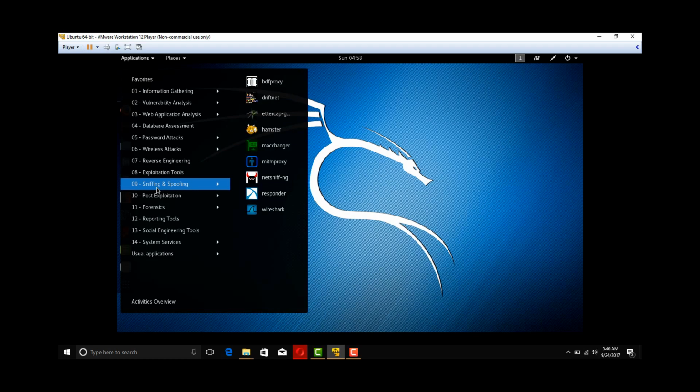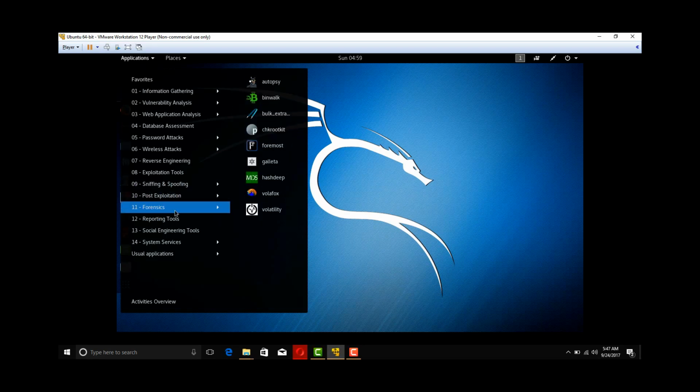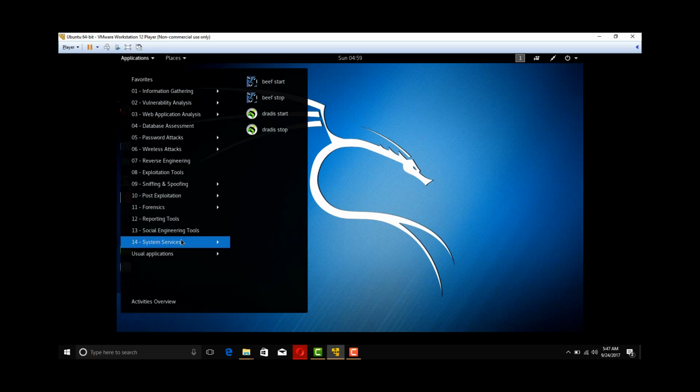Okay, next, spoofing and sniffing. Sniffing and spoofing means you are intruding through a connection and then you are seeing what they are viewing. If I am viewing a Facebook page, you will get the same Facebook page with this. I am just giving an example. It is not exactly that. And the most used network monitoring tool is Wireshark. Even Ettercap is a mostly used tool for exploiting many things. Foremost is too complex, you can learn it later.